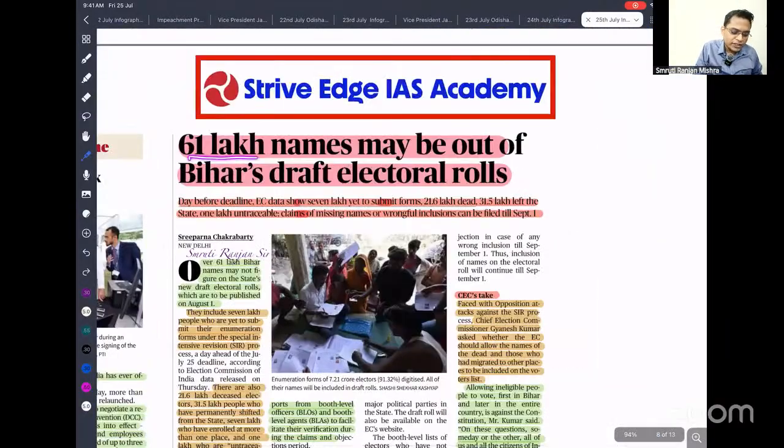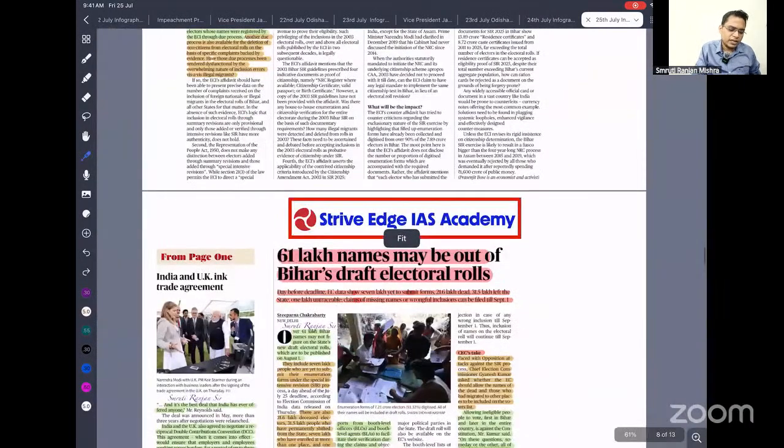So 61 lakh names may be out of the Bihar draft electoral roll. Okay, they are excluded because some people have died, some people's names are missing, some people are staying outside, and some people did not fill the form. Just read it, that is more than enough.